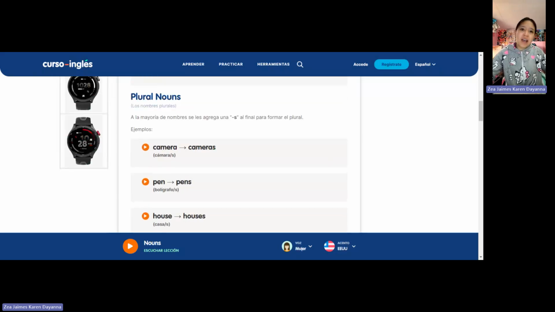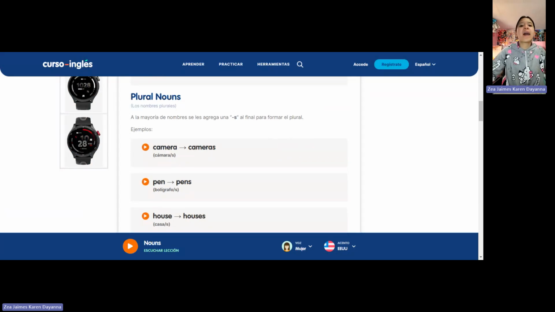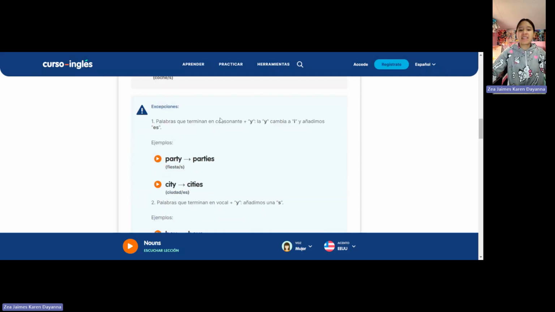In the majority of nouns, when we add s at the end of the noun, this forms a plural noun. For example, camera is singular, and cameras is plural. Pen, singular, pens, plural. House, houses, car, cars. But we have an exception: when the noun ends with y, it is necessary to change the y to i and add es at the end. For example, party, parties, city, cities.